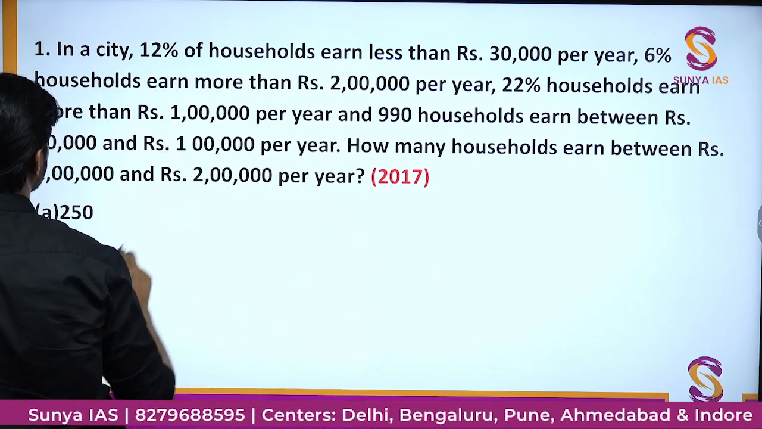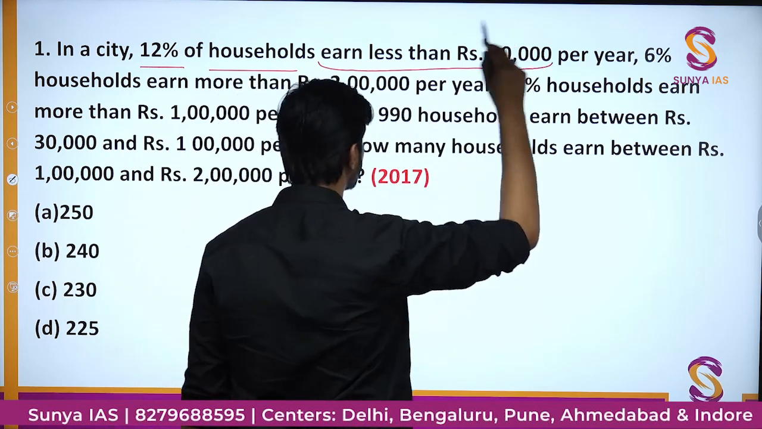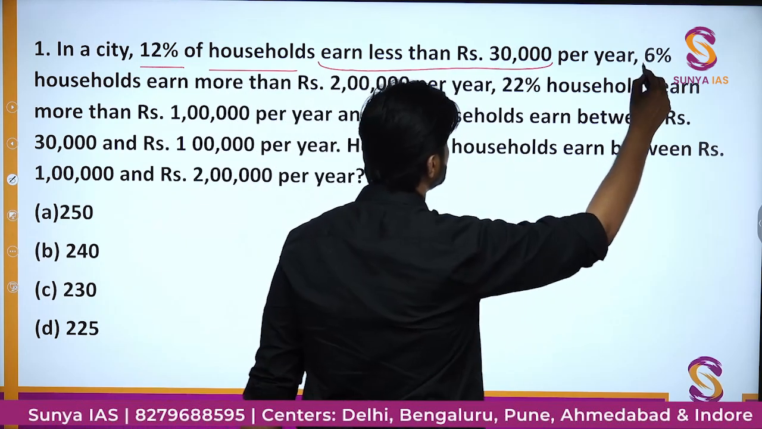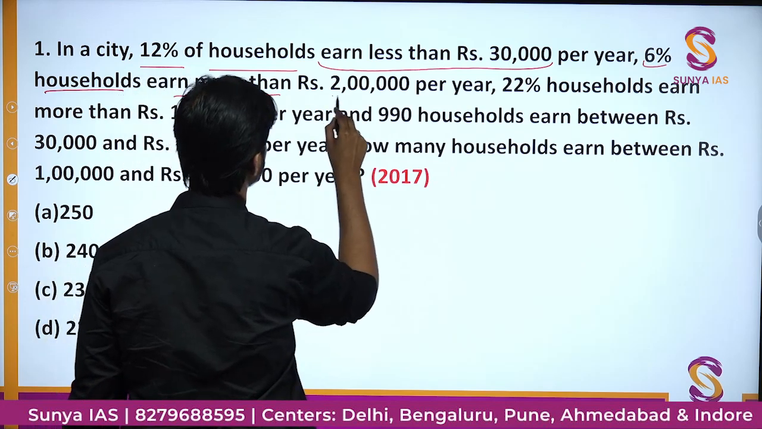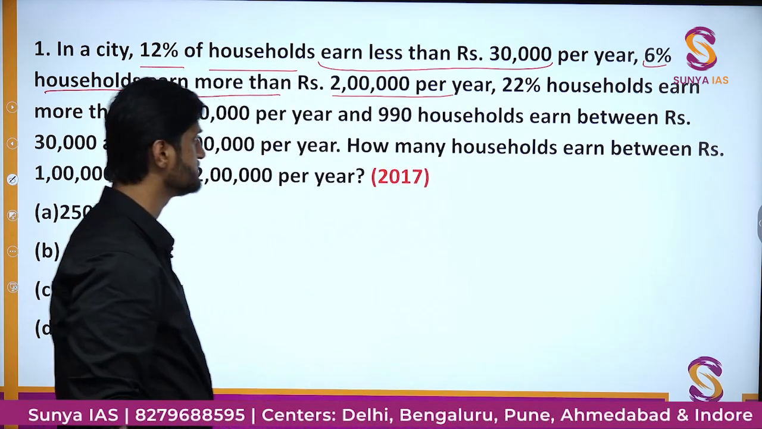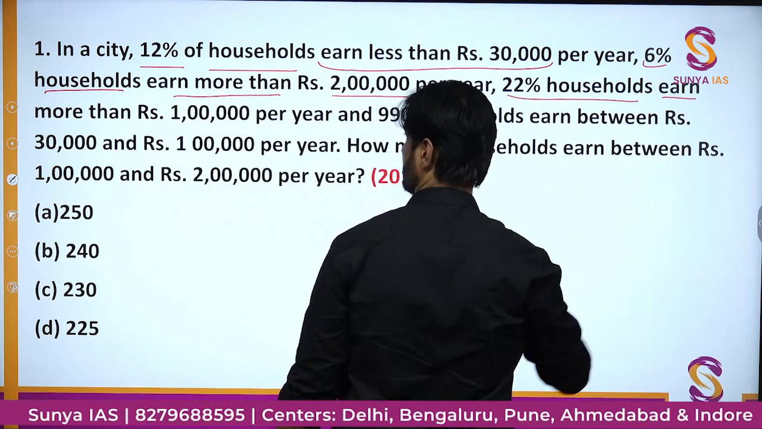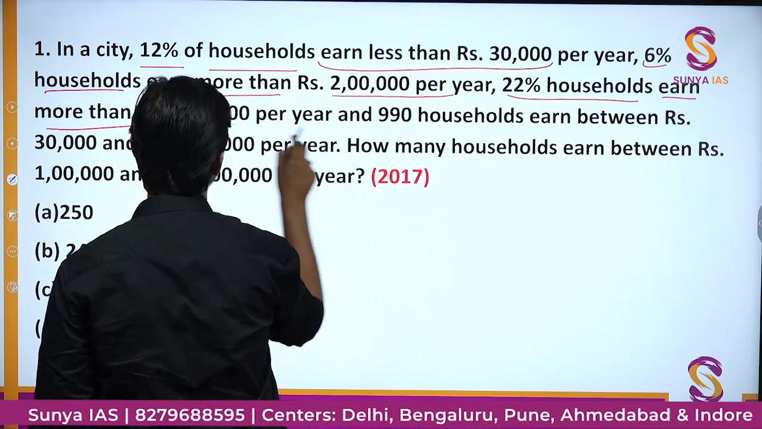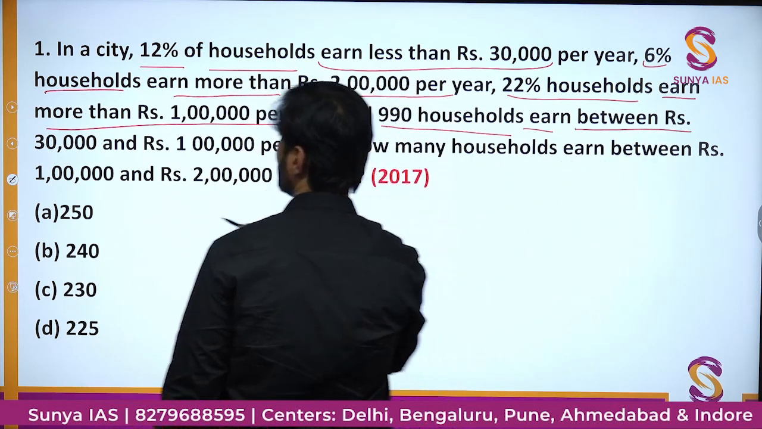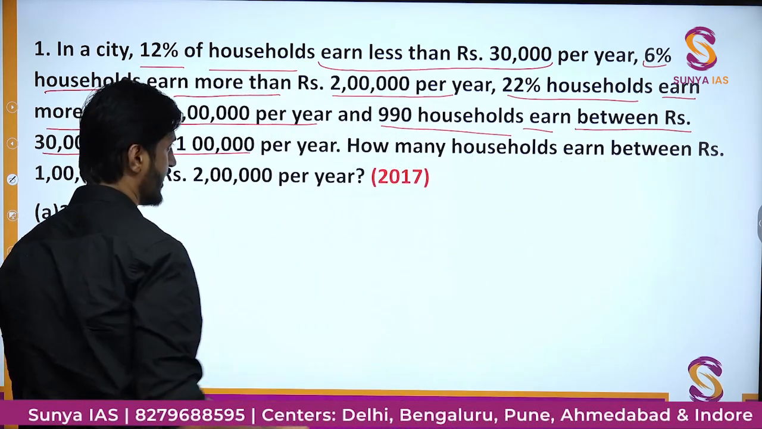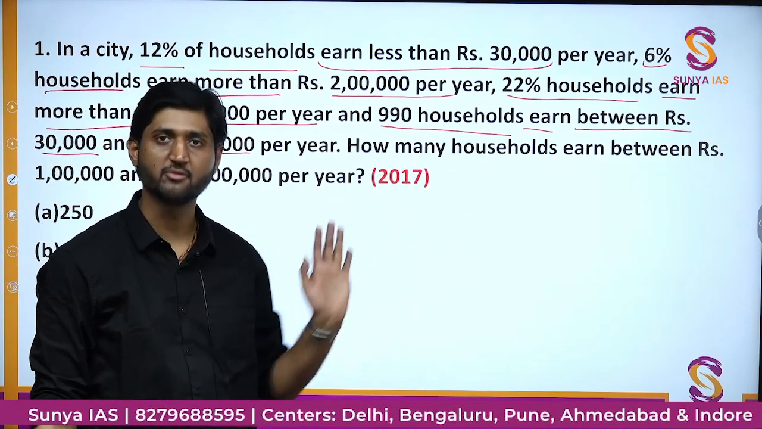In a city, 12% of the households earn less than 30K per year. 6% of the households earn more than 2 lakh per year. 22% households earn more than 1 lakh per year, and 990 households earn between 30,000 and rupees 1 lakh per year. Okay, that is being asked. So that is some information being given to you.